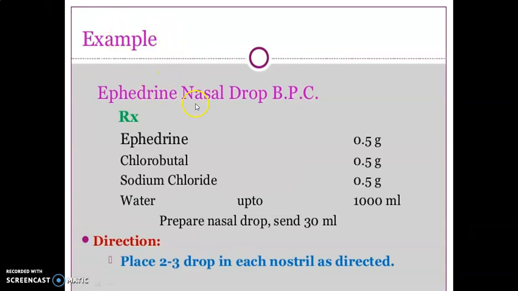Example: ephedrine nasal drop BPC. Rx: ephedrine 0.5 gram, chlorbutol 0.5 gram, sodium chloride 0.5 gram, and water up to 1000 ml. Prepare the nasal drop, send 30 ml. Directions: place 2 to 3 drops in each nostril as directed.